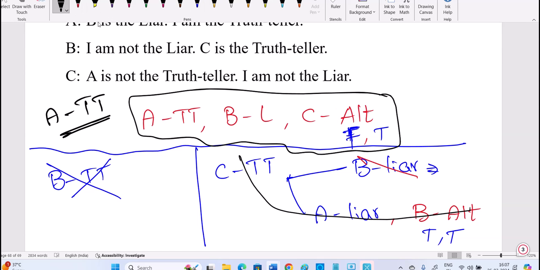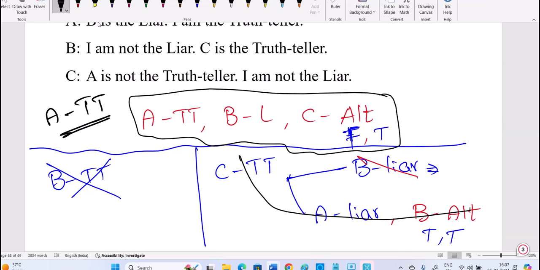Actually, it's a good thing they mentioned alternator. But there are other questions if you want to practice. Search in Google for a word called spy: Knight, Knave, Spy. Knight will always speak truth. Knave will always speak false. Spy can speak truth or false, it's his wish. It's not like alternate, one true, one false. He doesn't maintain that.